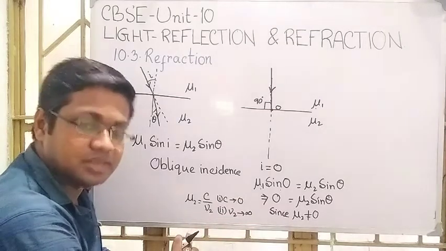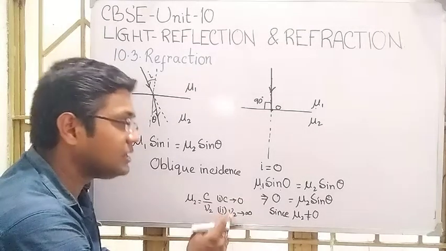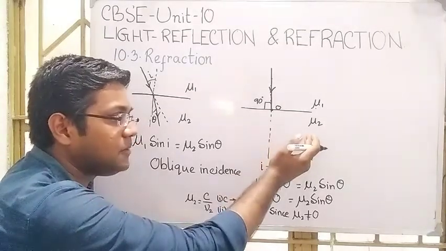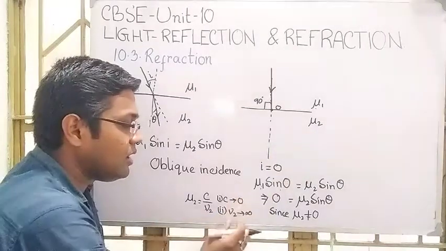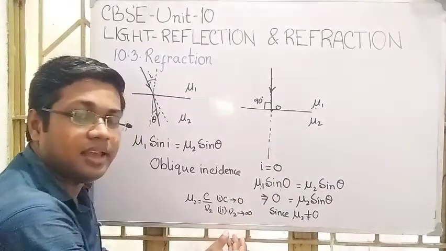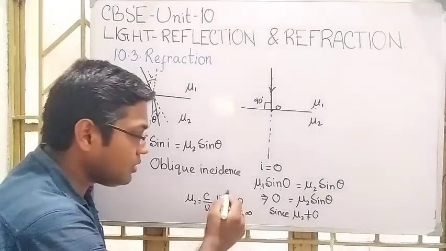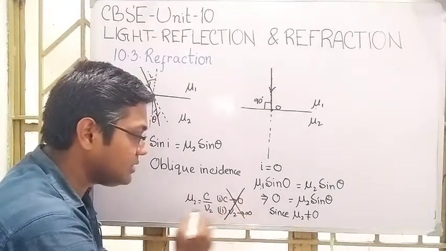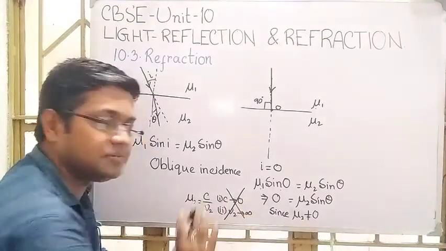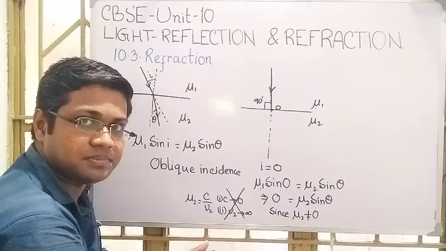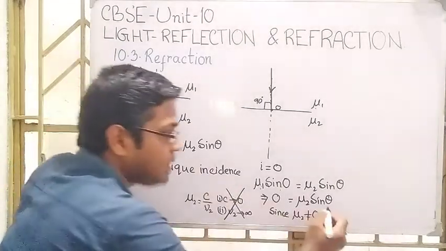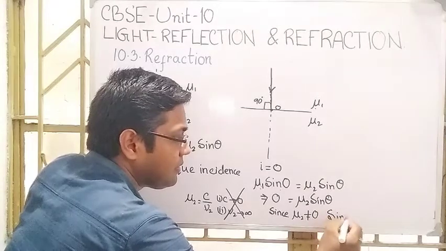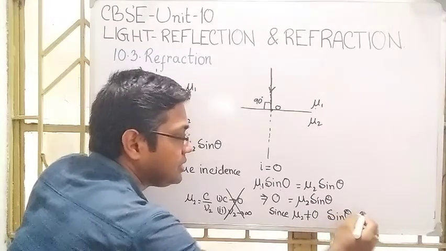Similarly, the velocity of light in this medium of refractive index mu2 can't be infinity. So both of these possibilities are ruled out, so mu2 can't be 0. Clear? So sine theta is equal to 0.